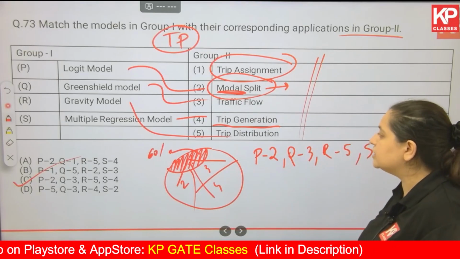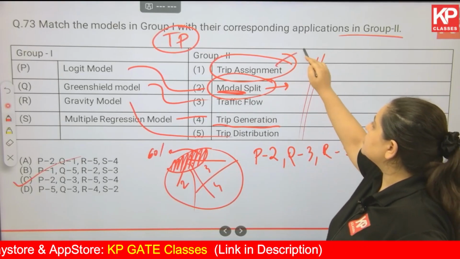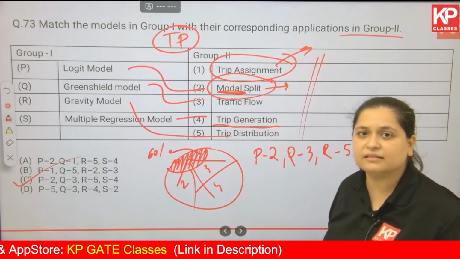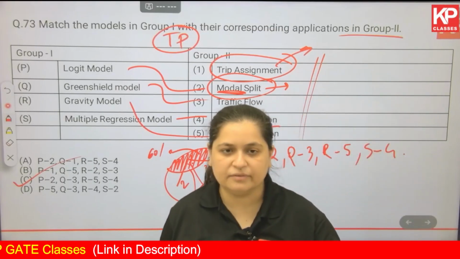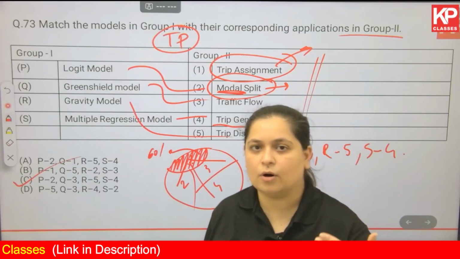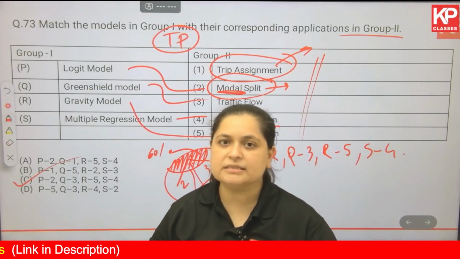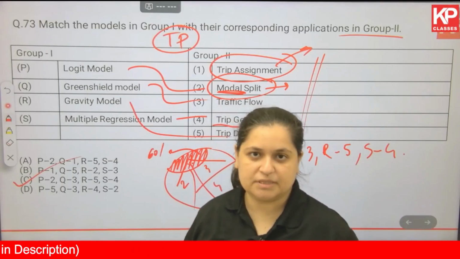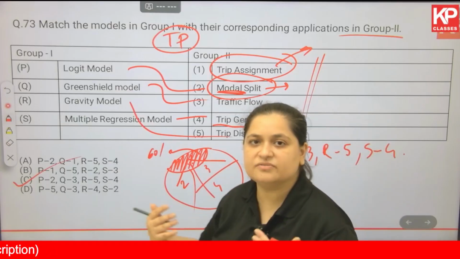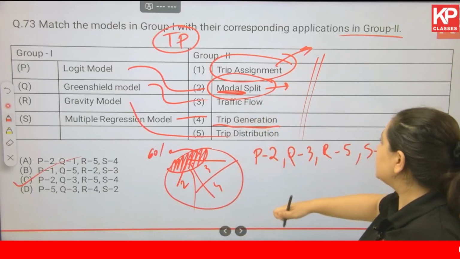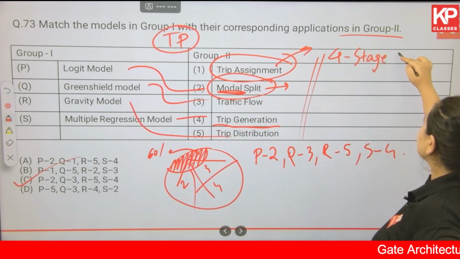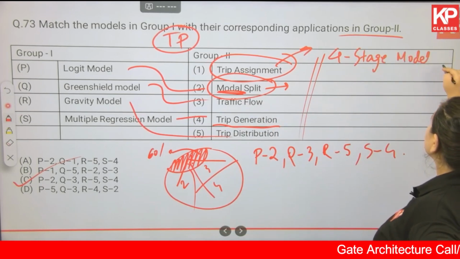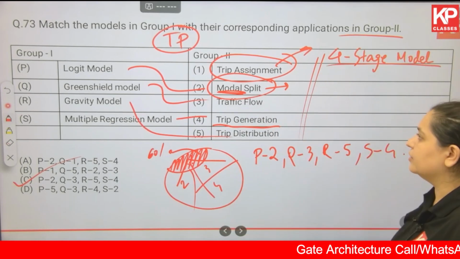So that is your modal split. And finally there comes trip assignment. How are you assigning these trips? Sometimes it is up to the user, whatever they feel is better for them, they choose that. Otherwise, we assign those trips as planners, as authorities. So this is basically a 4-stage model. More on this in the detailed video, you can check that out.